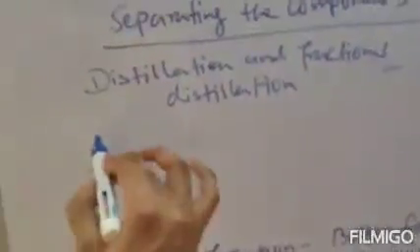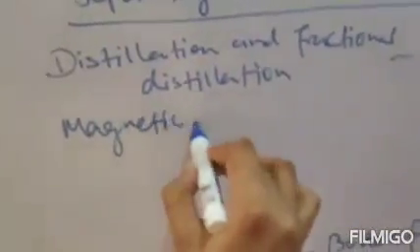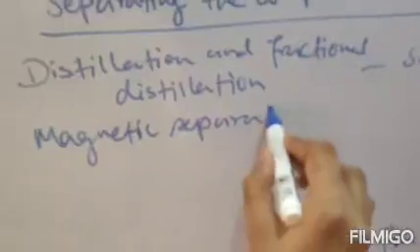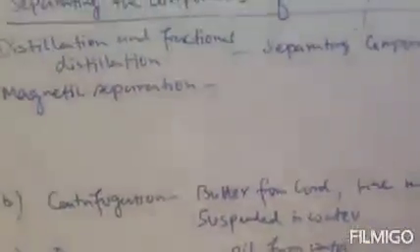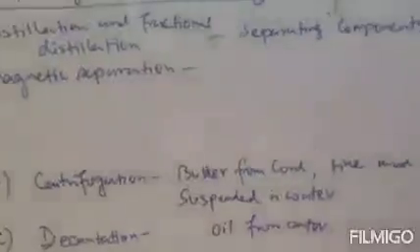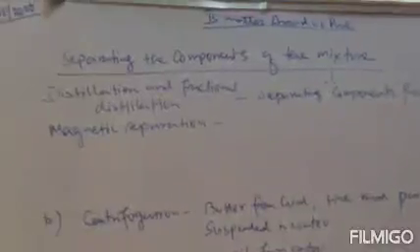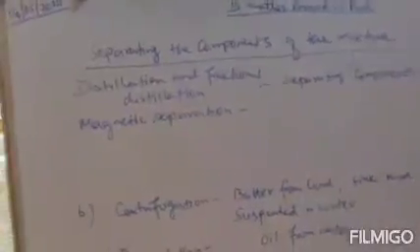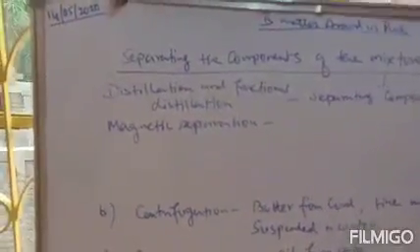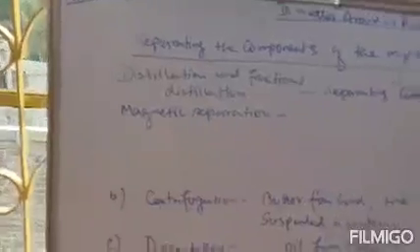The last process is magnetic separation. It is done by using a magnet. If you want to separate iron objects from a mixture, say sand, you will use a magnet to separate iron objects from sand or any other objects. So the process is magnetic separation, done with the use of a magnet.